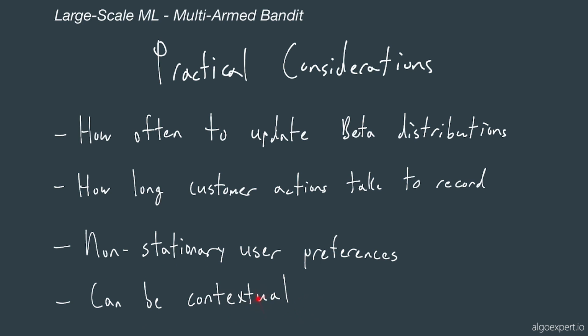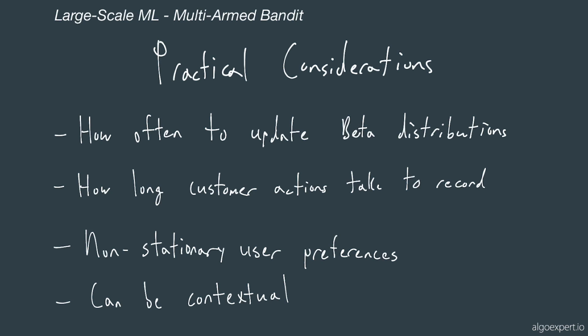Finally, multi-armed bandits can be contextual. So if you hear of contextual bandits, all that means is that the reward associated with giving some user a particular experience depends more on the environment or some context. This could mean what time of day it is, what type of customer is using the interface. It could even be what device the customers are using to interact with your UI.